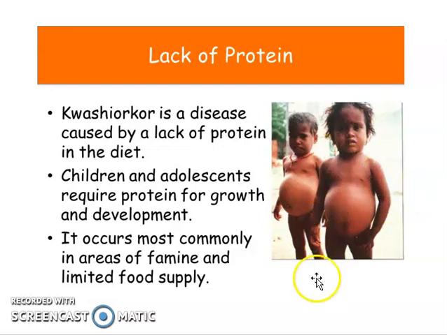So for this child who is lacking, meaning they are not eating a proper intake of protein, what happens? They have a big tummy, but a small build of body. So it's not normal. It occurs mostly in areas of famine and limited food supply. So the possible place you could find this disease is in a poor village or in a poor area or country because they don't have money to buy food.